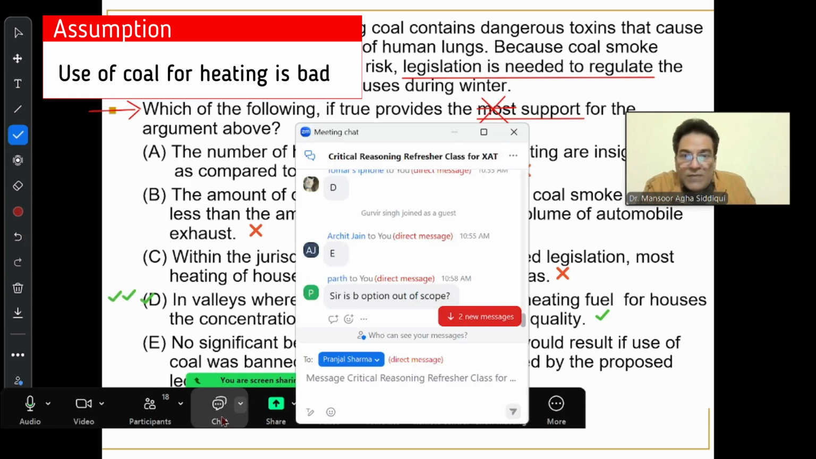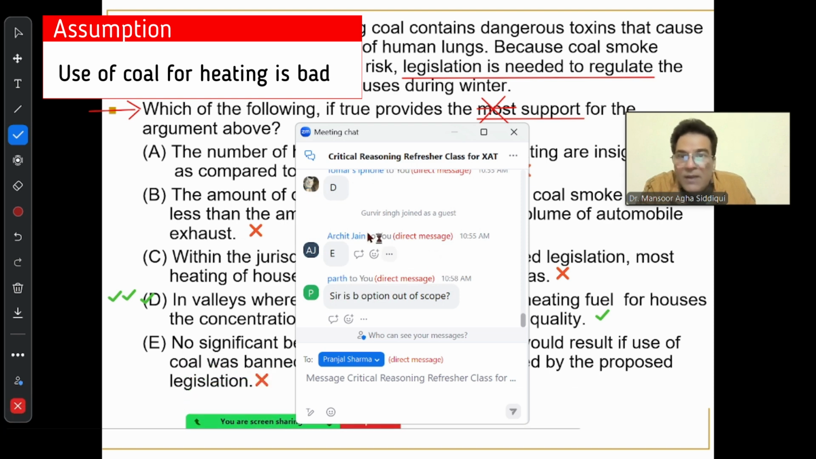Now, let me just look at B's out of scope. Okay, Parth, we don't need to worry about scope and out of scope in case of questions of strengthening, weakening, evaluate, in all of these questions. We have to worry about scope and out of scope as reasons for picking up an answer or kicking out an answer only in case of assumption questions.